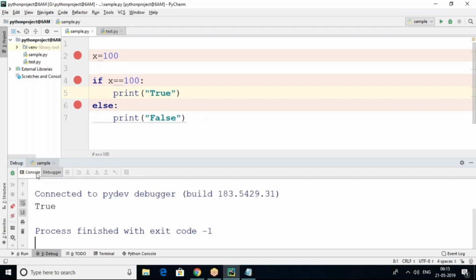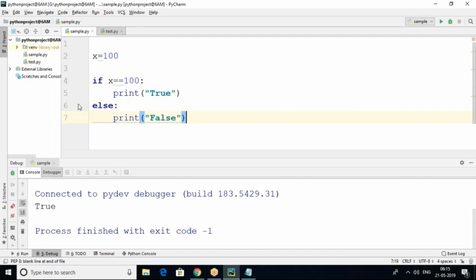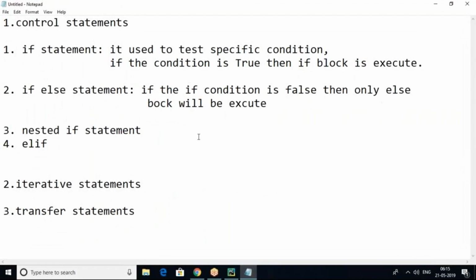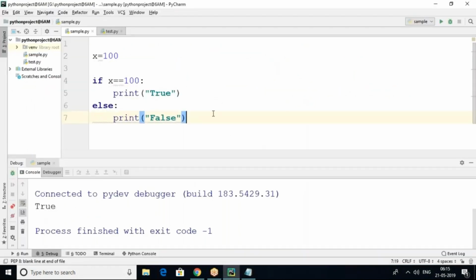So if the condition is true, the if block will execute. If the condition is false, the else block will execute. Else only executes when the condition is false. Otherwise, else will not execute. That is called the if else statement. We can use the if else statement in so many cases.